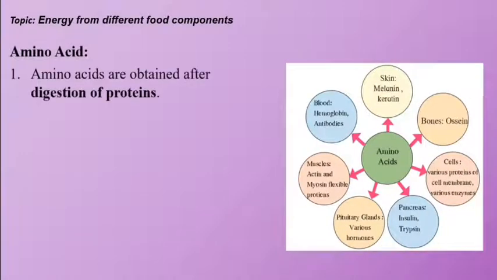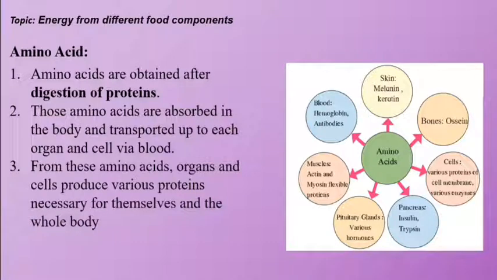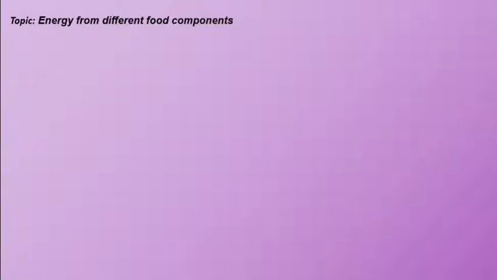Amino acids. Amino acids are obtained after digestion of proteins. Those amino acids are absorbed in the body and transported up to the organs and cells via blood. From these amino acids, organs and cells produce various proteins necessary for themselves and the whole body.